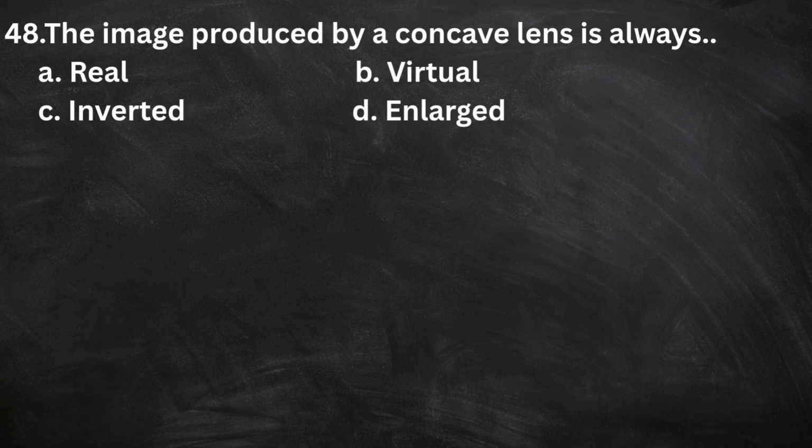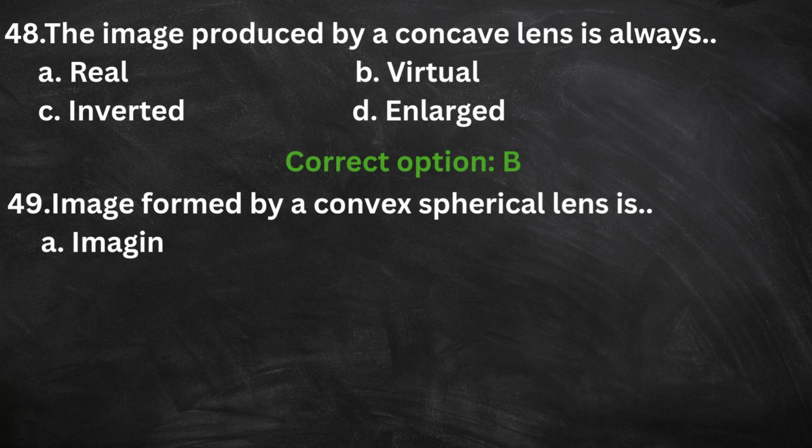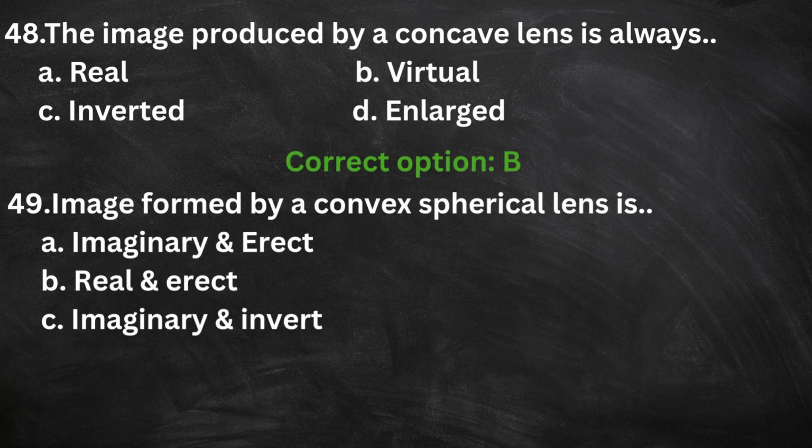Red. 48. The image produced by a concave lens is always dash. A. Real. B. Virtual. C. Inverted. D. Enlarged. The correct option is B. Virtual. 49. Image formed by a convex spherical lens is dash. A. Imaginary and erect. B. Real and erect. C. Imaginary and inverted. D. Real and inverted. The correct option is A.